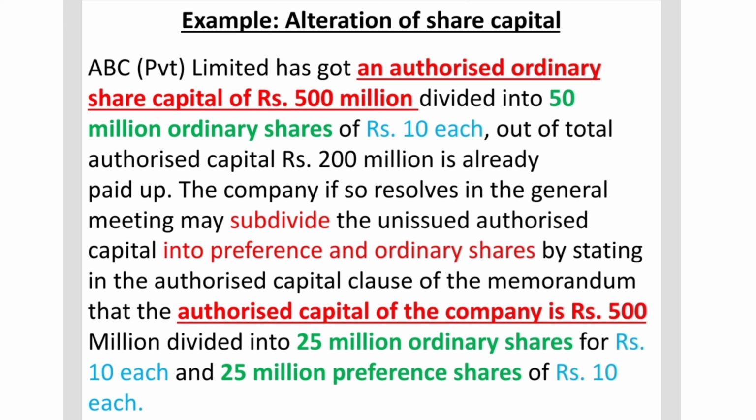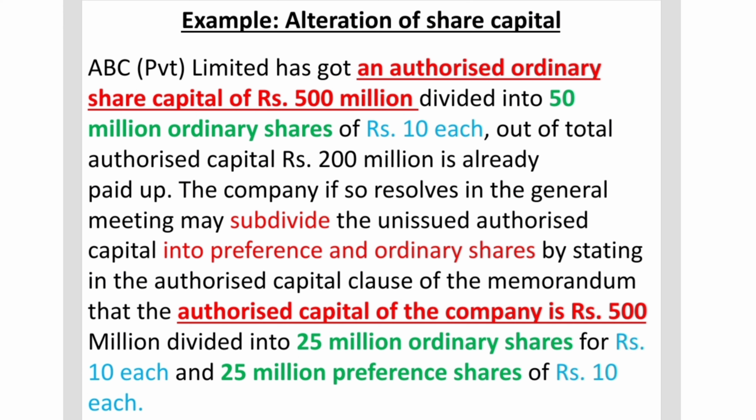As you can see, I have highlighted certain parts of this example, and two phrases in particular stand out immediately. Before you even start reading the entire text, I'd like to draw your attention to those two underlined points, the first one in red. These two lines read as follows: an authorized ordinary share capital of rupees 500 million. This is the line at the beginning. And then the third last line reads: the authorized share capital of the company is rupees 500 million.